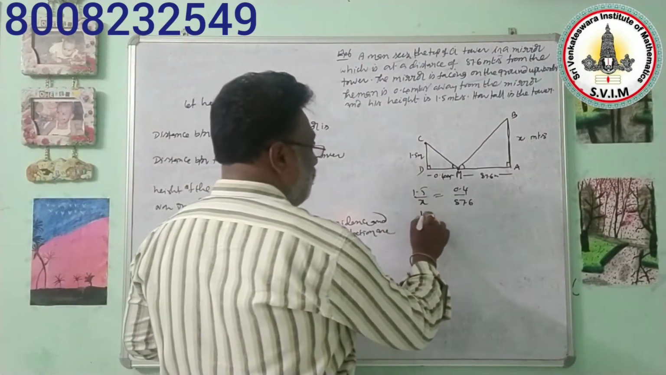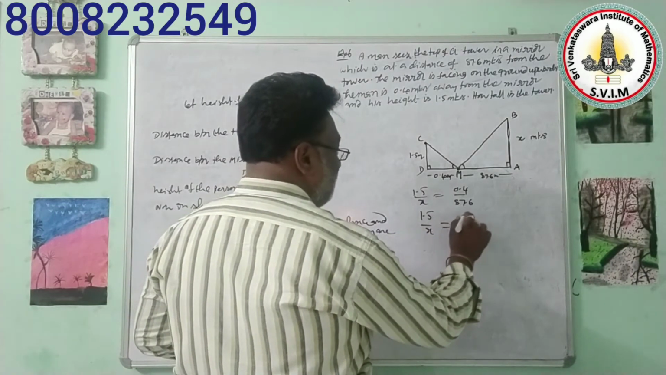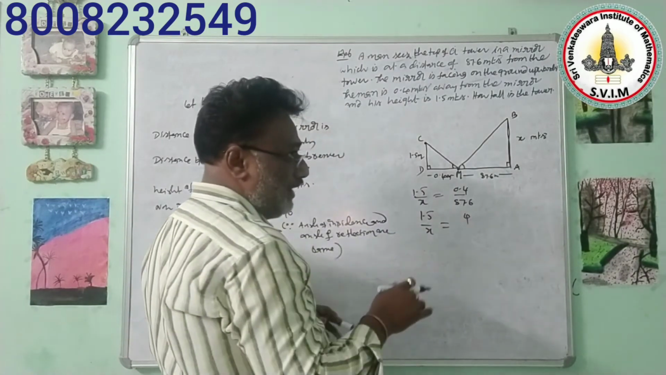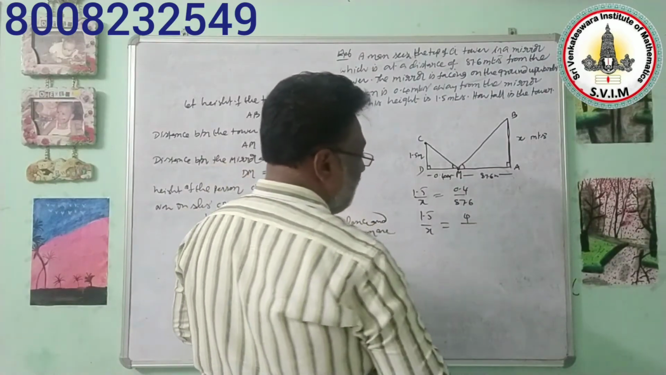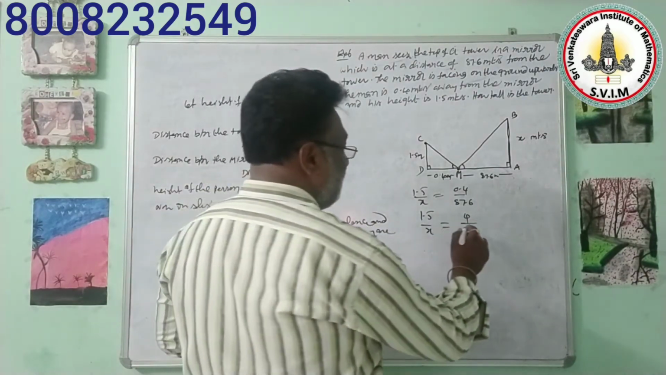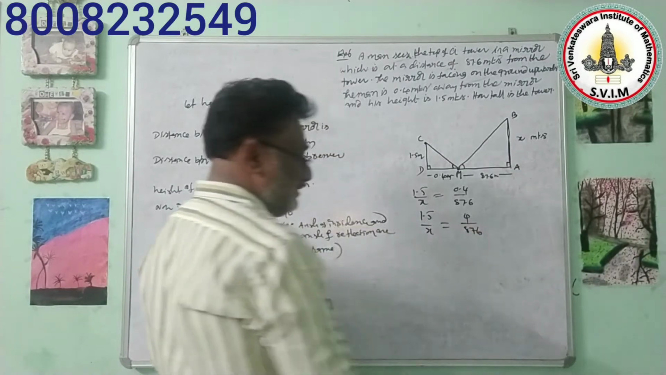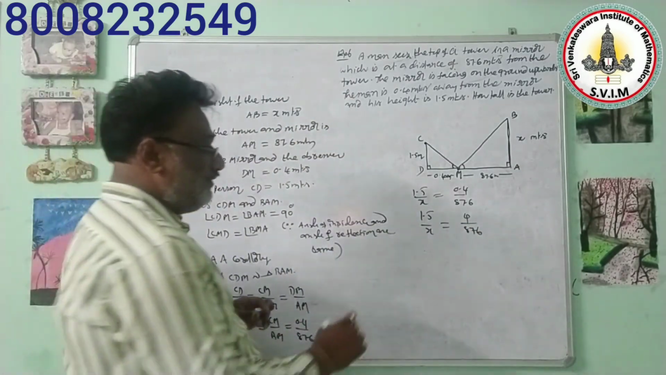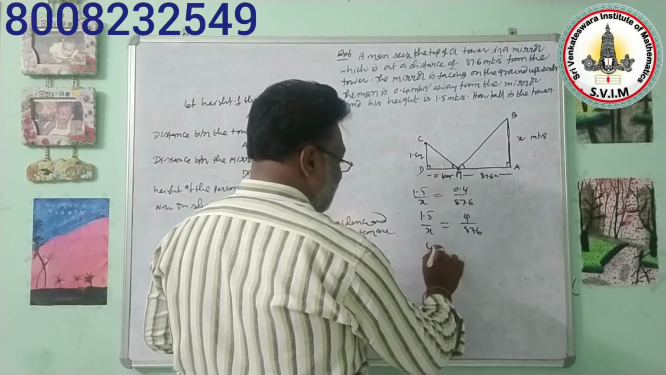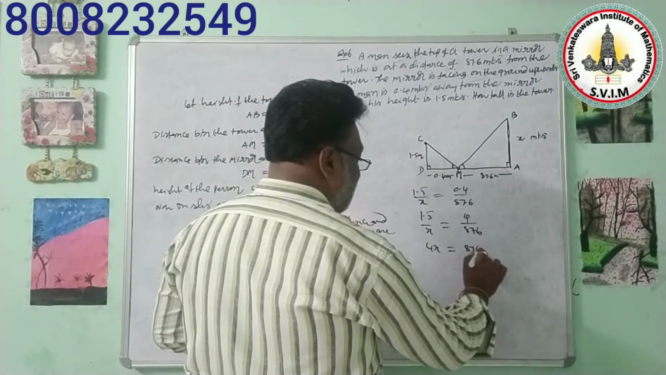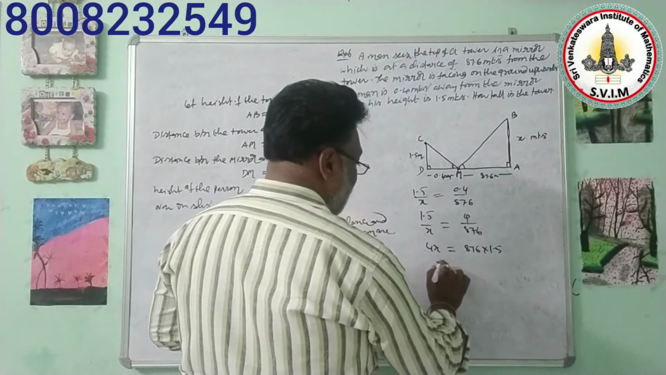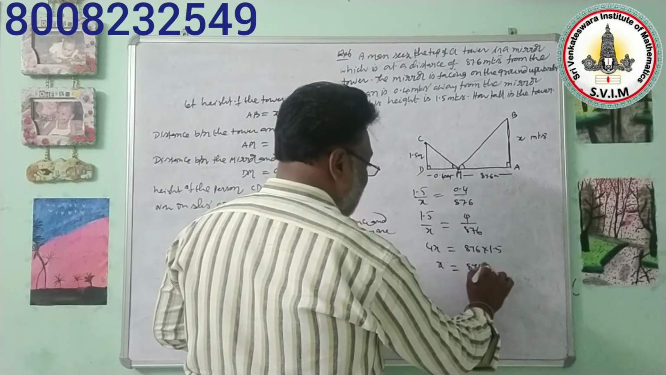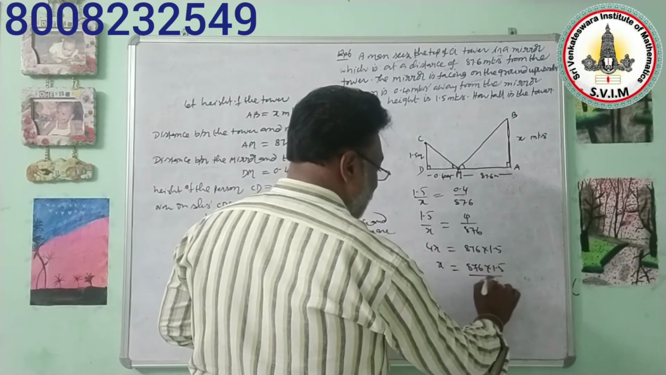In such cases we can remove the decimal point. If you remove it that way, 1.5 by x is equal to 0.4 by 87.6. By removing the point you get 4, and by removing the decimal point after 6 you get 876. So by cross multiplication, 4x is equal to 876 into 1.5. Now x is equal to 876 into 1.5 by 4.